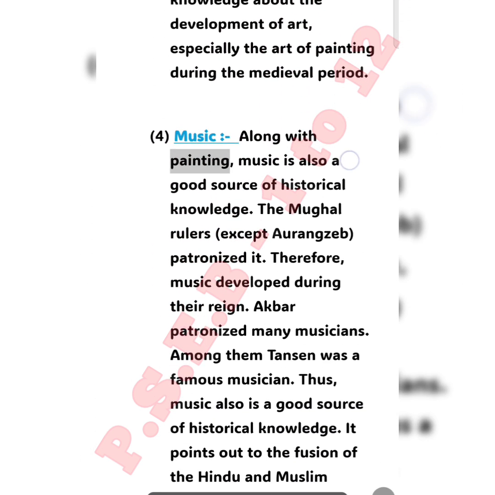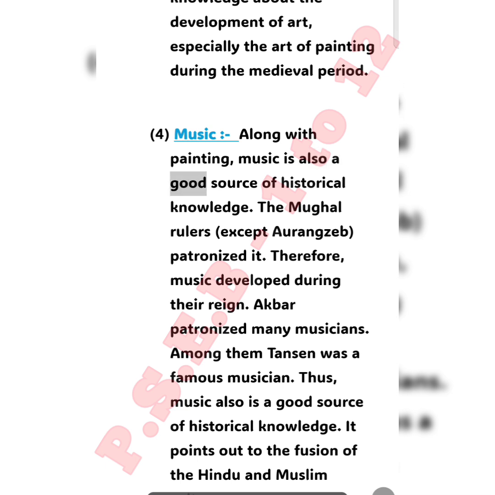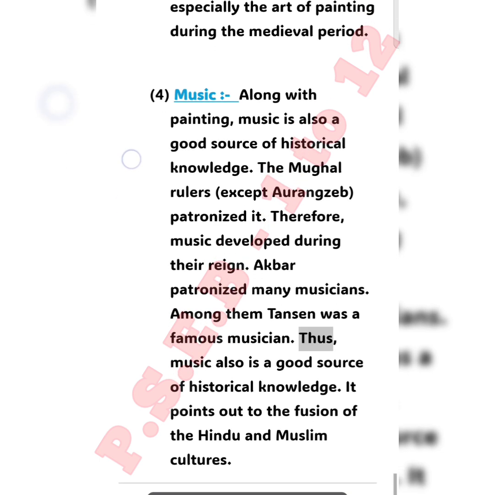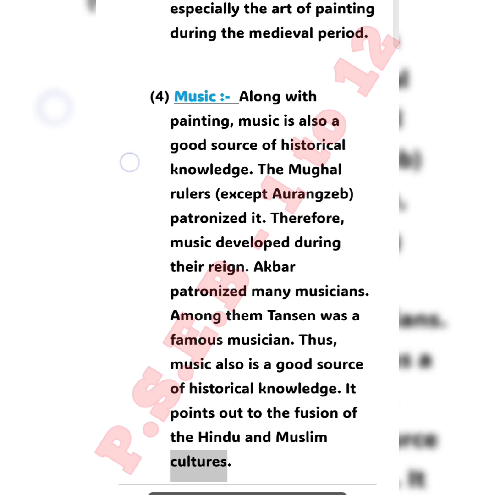Music. Along with painting, music is also a good source of historical knowledge. The Mughal rulers, except Aurangzeb, patronized it. Therefore, music developed during their reign. Akbar patronized many musicians. Among them Tansen was a famous musician. Thus, music also is a good source of historical knowledge. It points out the fusion of the Hindu and Muslim cultures.